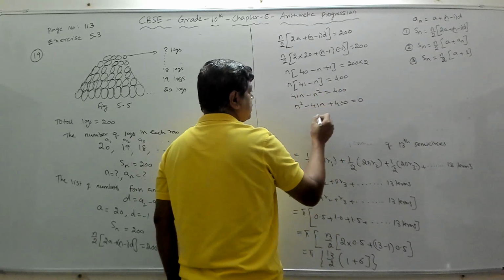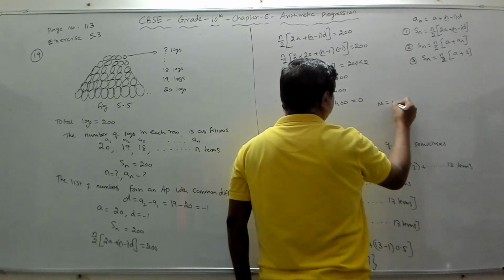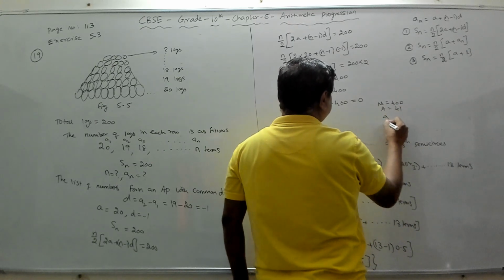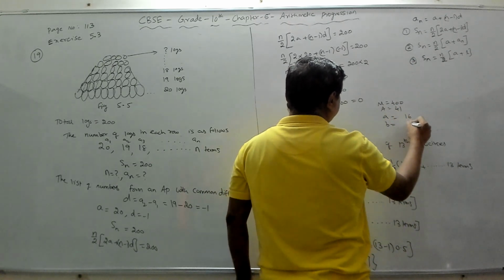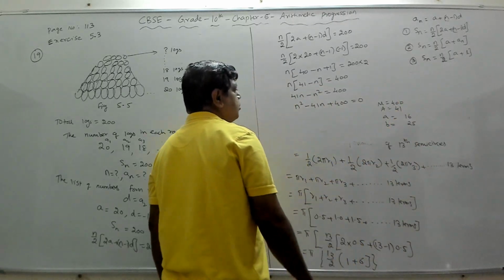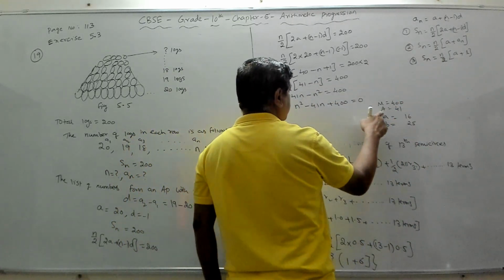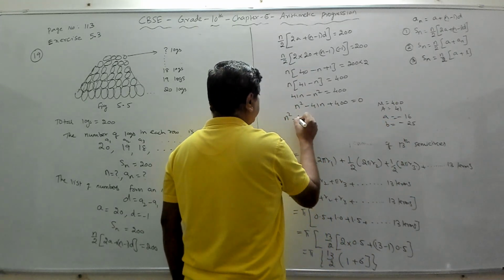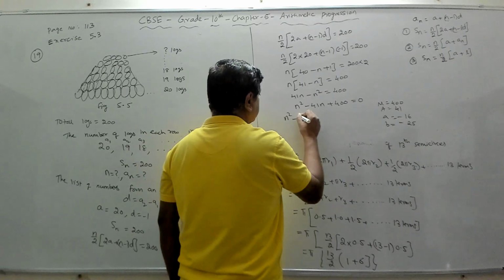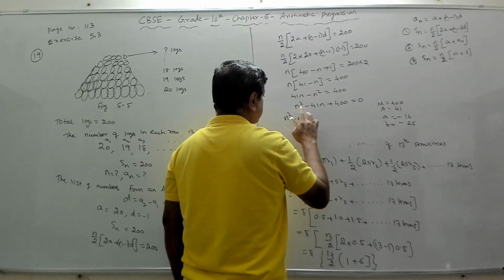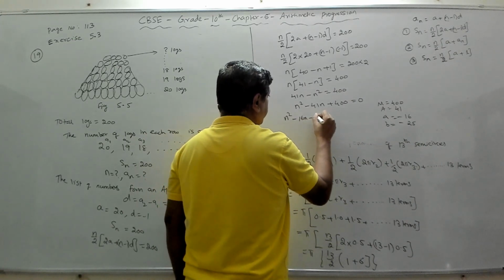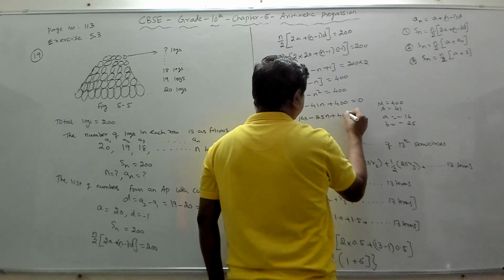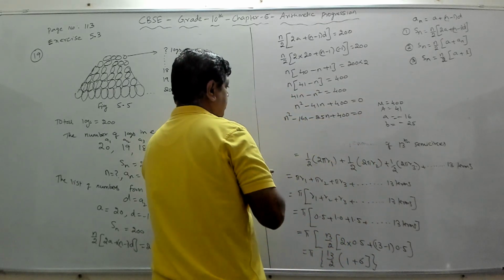Now we have to factorize this by splitting the middle term. So the product should be 400, and the sum should be 41, which means the numbers a and b are 16 and 25, because 16 times 25 is 400, 16 plus 25 is 41. Since the middle term is negative, both are negative. So n square minus 41n can be written as n square minus 16n minus 25n plus 400 equal to 0. Fine.